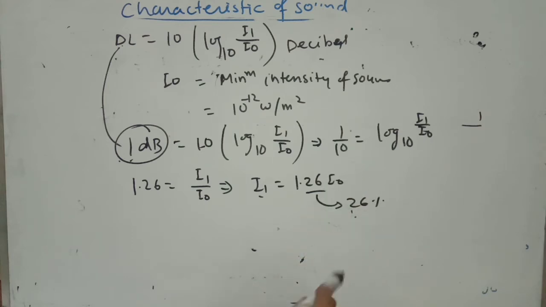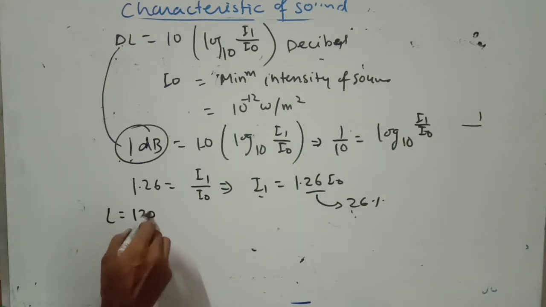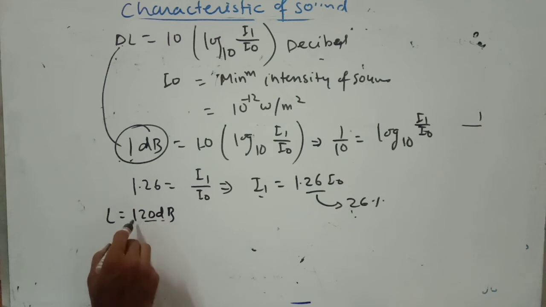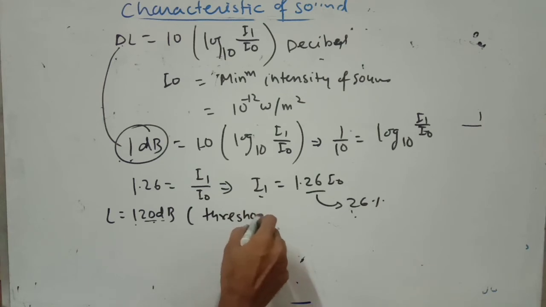Okay, so now we can also find the intensity when the loudness of the sound is at its extreme, that means the threshold of pain. At a loudness of 120 decibel, it is called the threshold of pain.